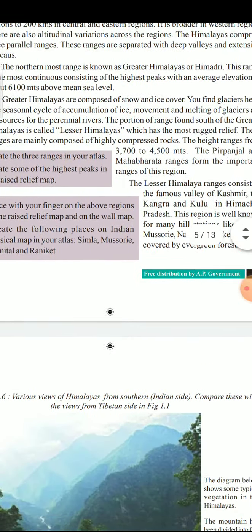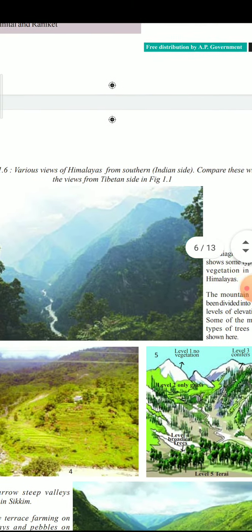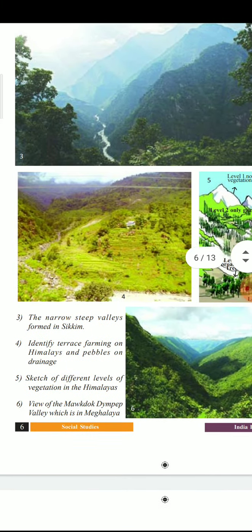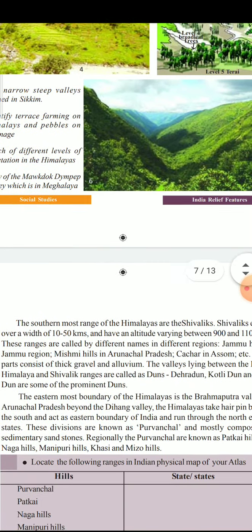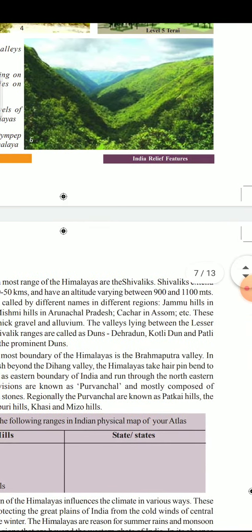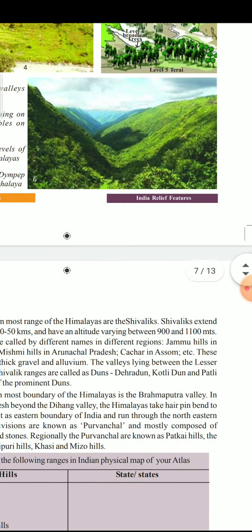And the next Himalayas are the Sivaliks. The Outer Himalayas, the southern Himalayas, are known as Sivaliks, and these extend 10 to 15 kilometers in a hairpin bend range.